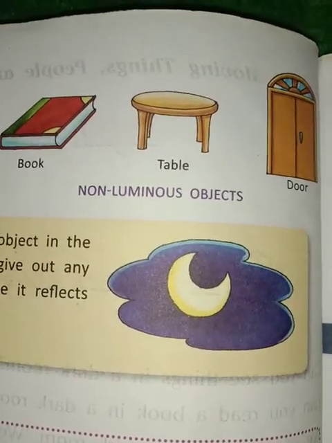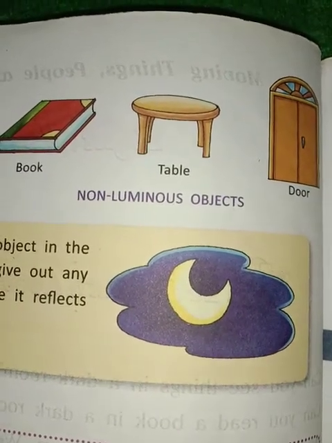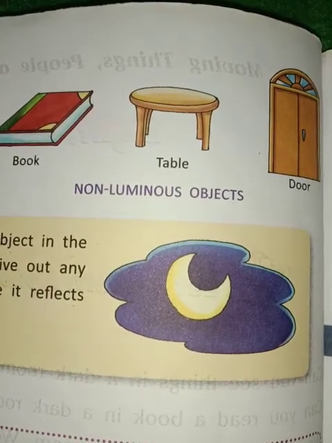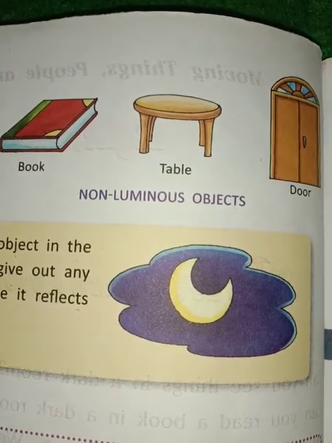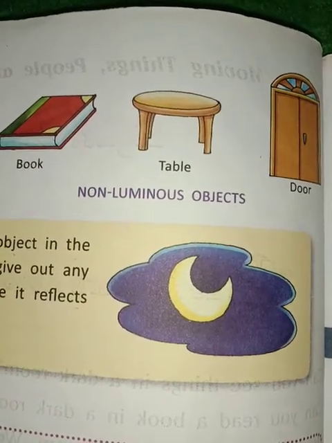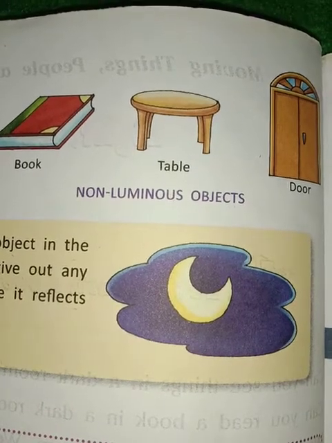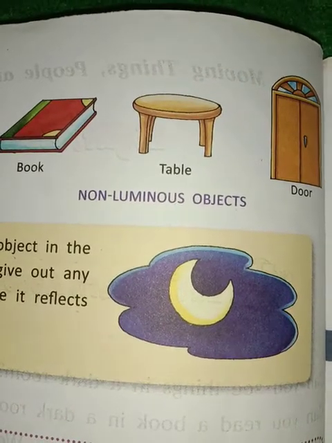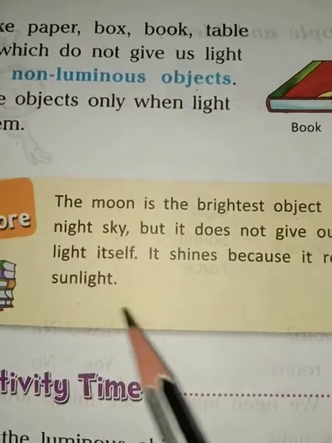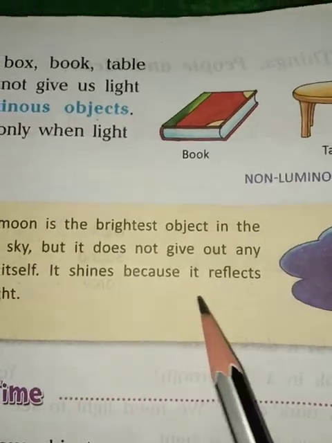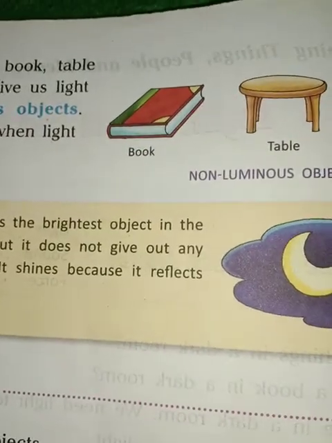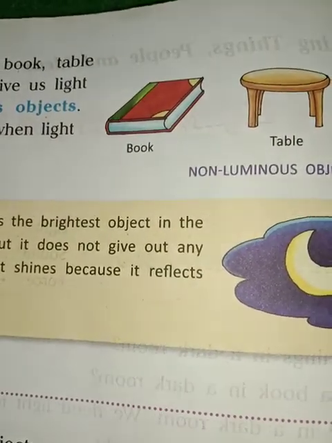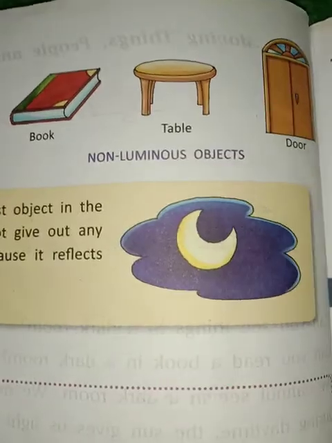The simple reason is that they do not produce light of their own. Instead, they reflect the light of the sun falling on them. Hence they are non-luminous objects.